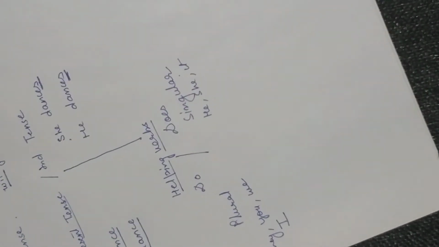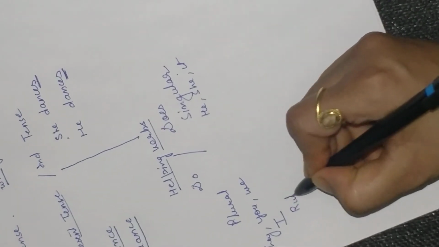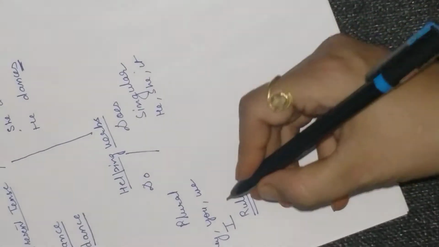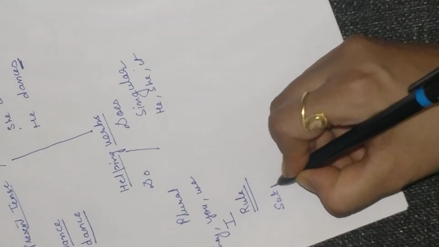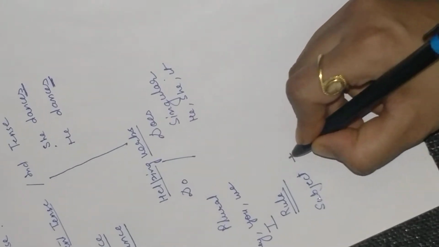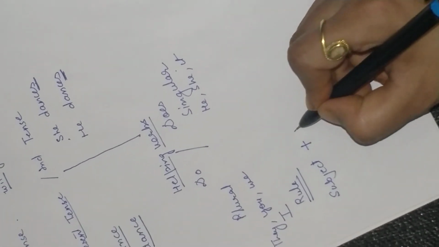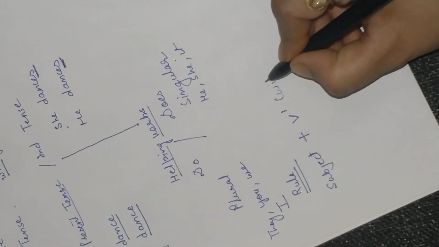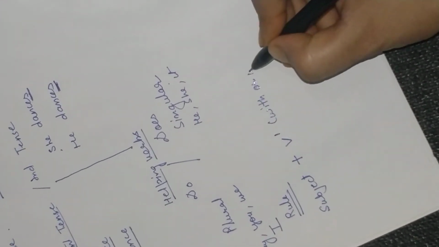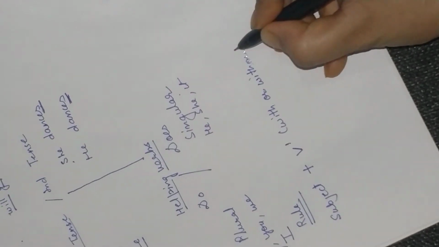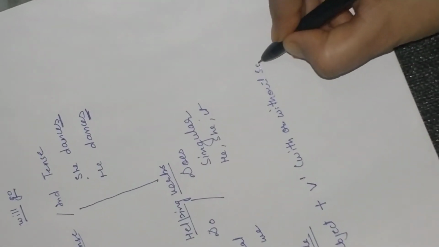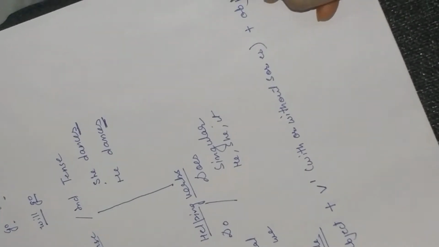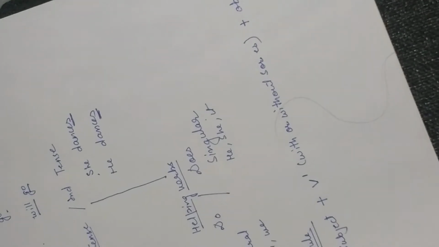Now the rule of simple present tense, then I am going to explain you with the examples. It is subject plus first form of verb with or without s or es plus your object.